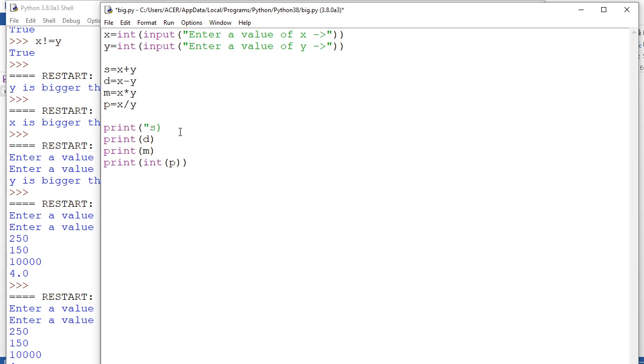I am going to write here in double quotes, see the technique: the sum of x, then comma, x is what value, and y. See, the green color is your area.